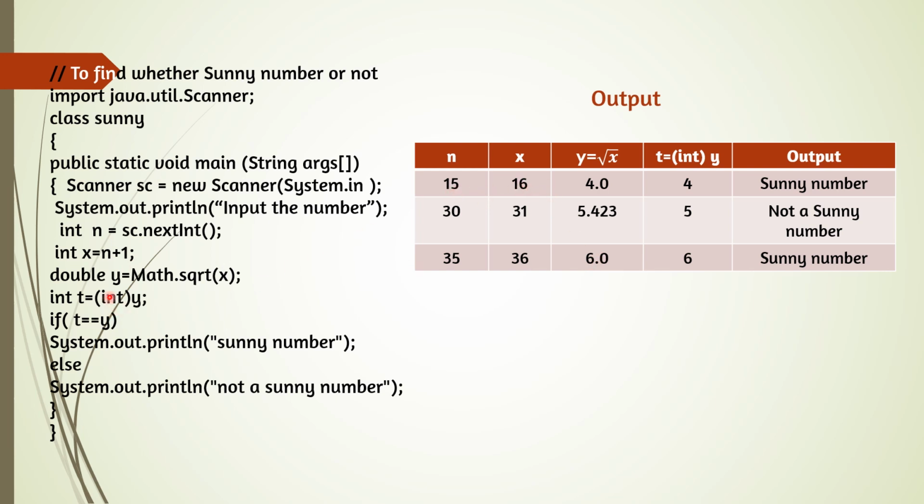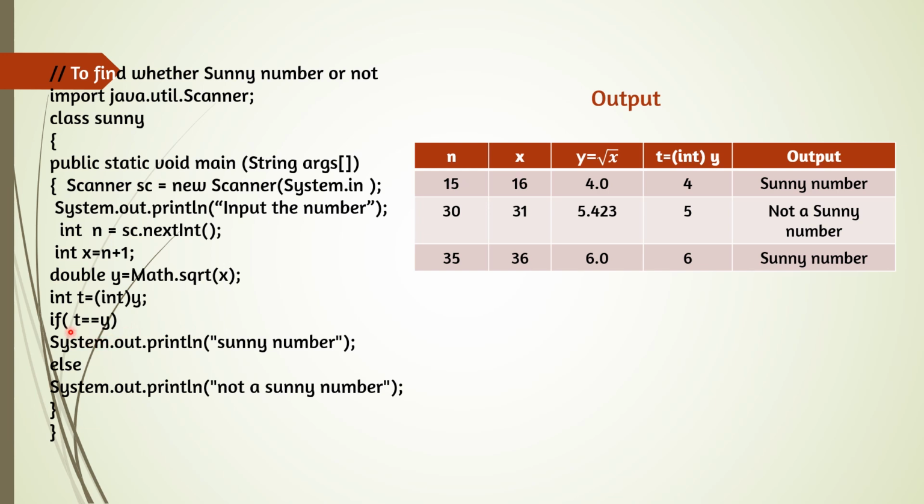And now the next step, double y = Math.sqrt(x). The Math class has capital M, and the return type for almost all the functions is double. So double y = Math.sqrt(x). x is 16, so the square root of x is 4.0. And now int t = (int) y. Here we are using explicit conversion to get the integer part of the number. So the integer part of 4.0 is 4. We got the integer part.